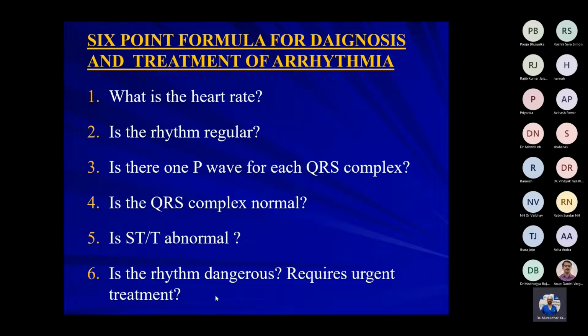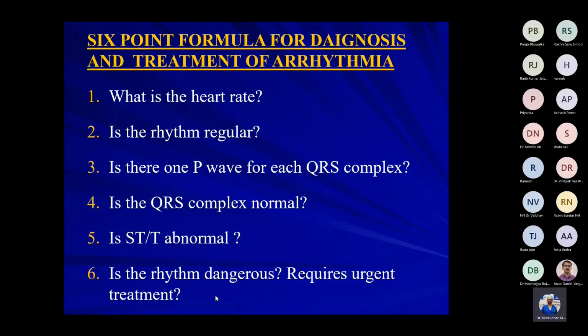And is the P wave looking normal or abnormal? Then QRS complex, is it normal or abnormal? Fifth point is, how is the ST segment? And is there any T wave abnormality? Sixth is make a diagnosis and determine whether the rhythm is dangerous.